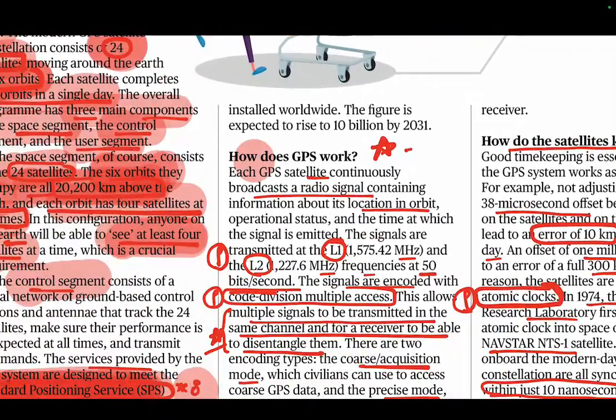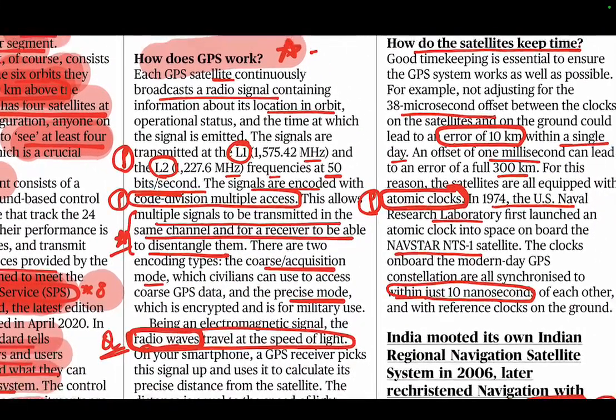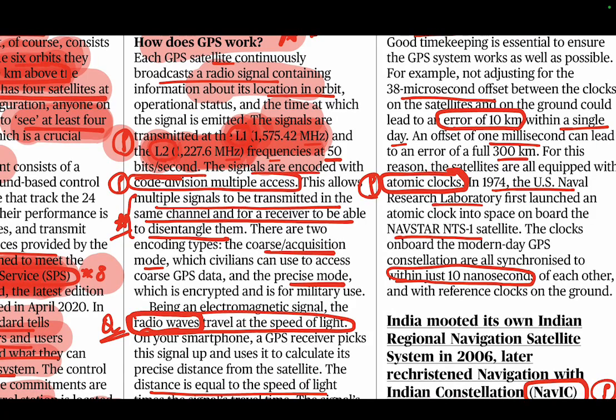Now it comes how GPS works. Very very important. So it will tell you the signals, satellite image signals, and the signals are L1, L2 frequency. Now this again becomes important. We don't know at all what is this L1 and L2 frequency. Though it is mentioned this is between 1 to 2 gigahertz. If you can see 1575 megahertz and 12, but we don't know what this L1, L2 is. So we will Google it. This is second thing that we will Google. What is this L1 and L2? Then it says 50 bits per second. The signals are encoded with code division multiple access. Now this is CDMA, code division multiple access.